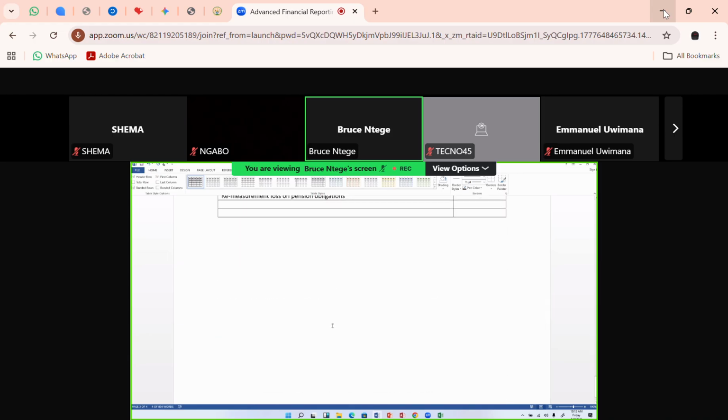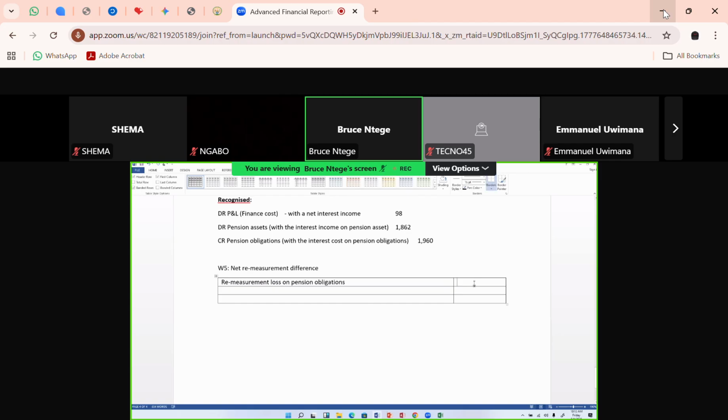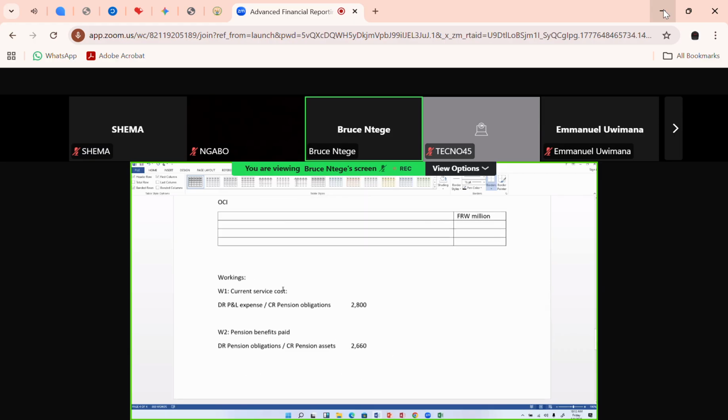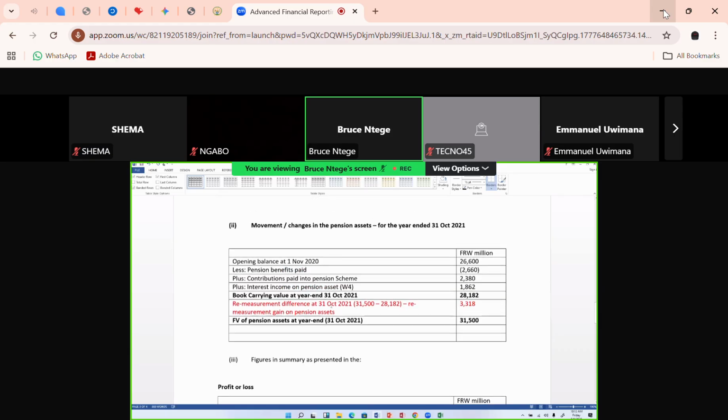Working 5, 3,500. Yet we had a remeasurement gain on the pension assets. Again, let's pick it from table 2, whereby our remeasurement gain on the pension assets is 3,318.